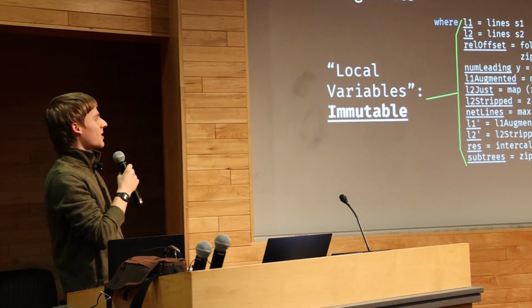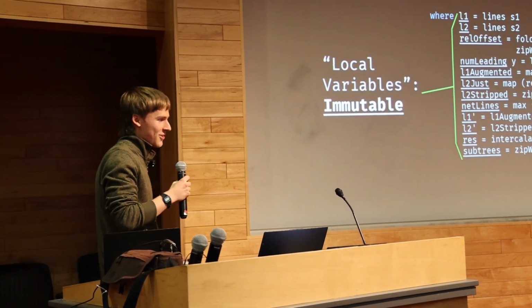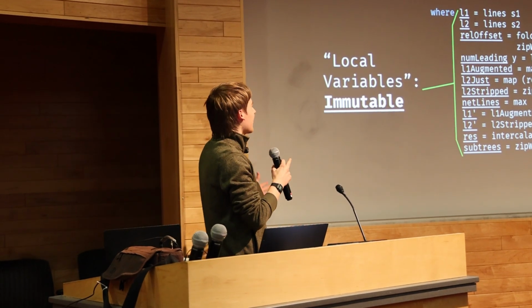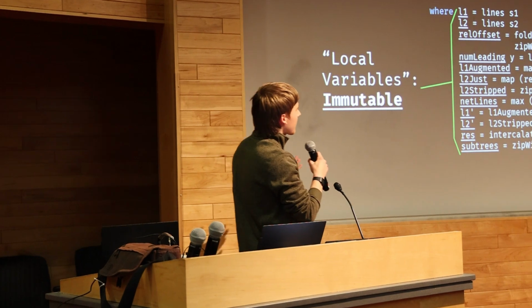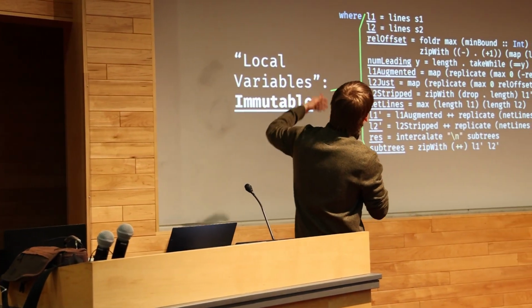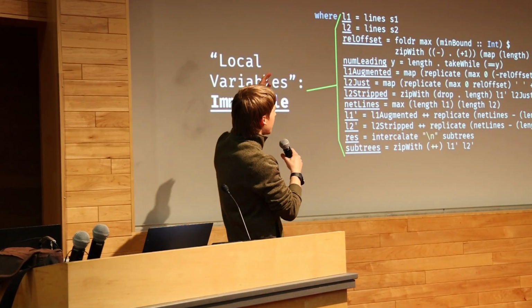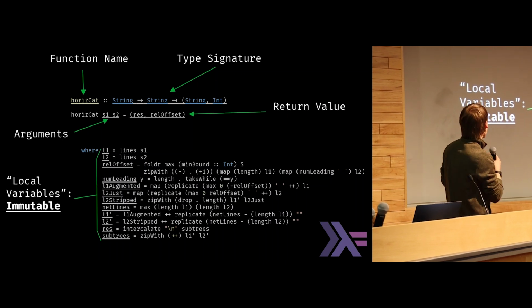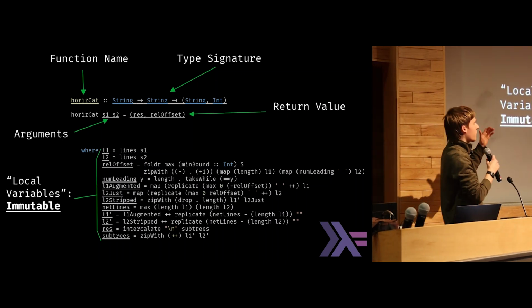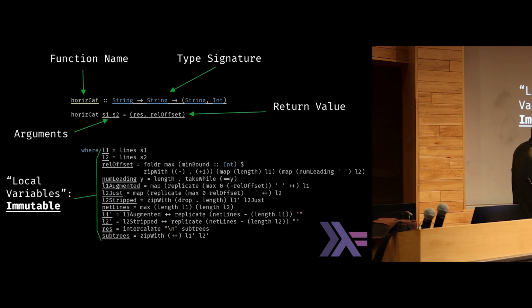Well, in Haskell, we write code by writing a bunch of functions and then combining them together, right? It's not unlike other languages, and we can break down the anatomy of a Haskell function. We've got a lot of the same things that we're used to, like function name, type signature, arguments. The key difference here is that the body is just one return value. There's just one expression in the body, and it's just a return value. We do have this notion of local variables, but these variables are immutable, meaning they don't change over time.